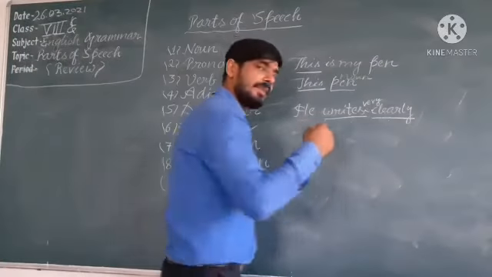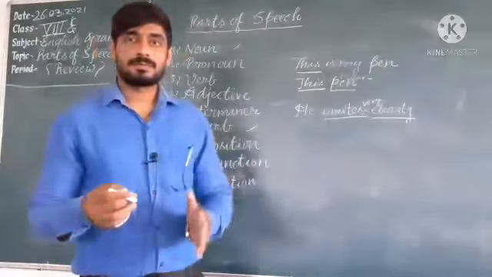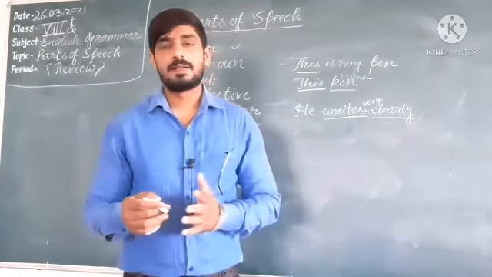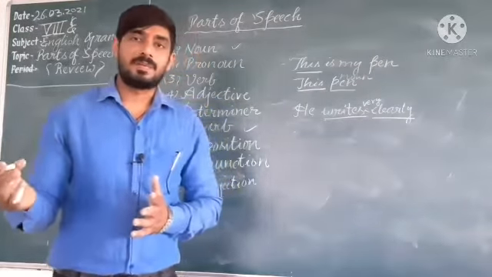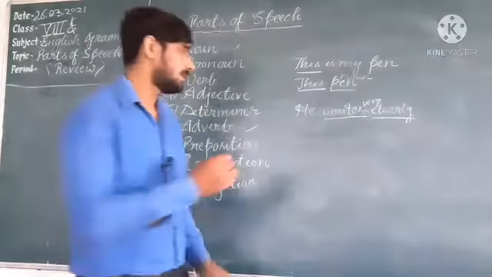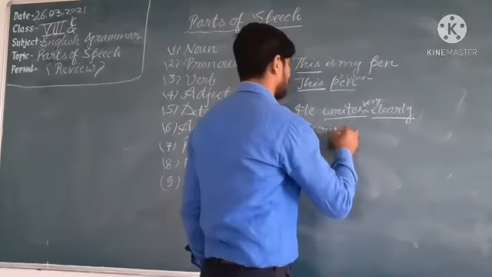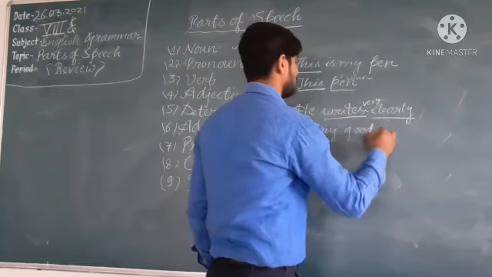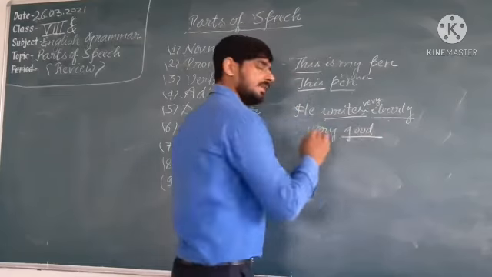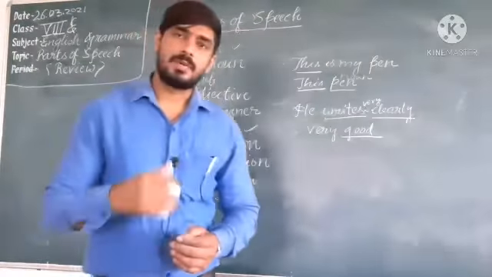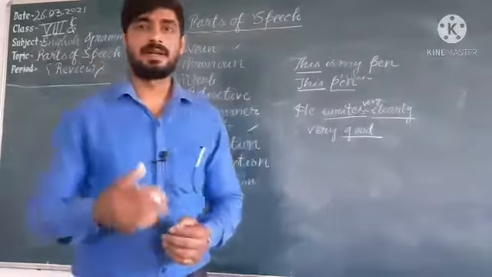I am writing, he is a very good boy. So the word very here is describing the adjective good. So very will describe the adjective good. The work of an adverb is to modify a verb, adverb and adjective.